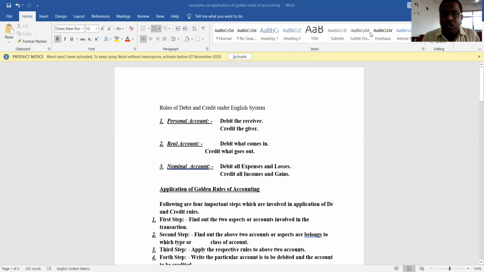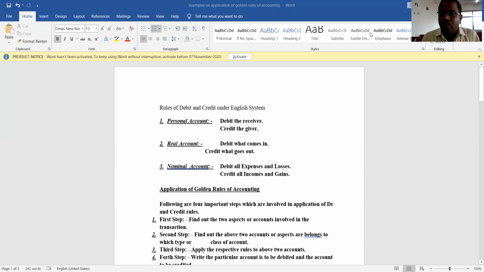And there are three types of personal accounts, such as natural personal account, representative personal account, and third one is artificial personal account. Then second one is real account. It is an account which deals with properties or assets owned by the business. This account deals with all tangible assets, intangible assets, and fictitious assets of the firm. That is the reason this account is further classified in three ways, such as tangible real account, intangible real account, and fictitious real account.